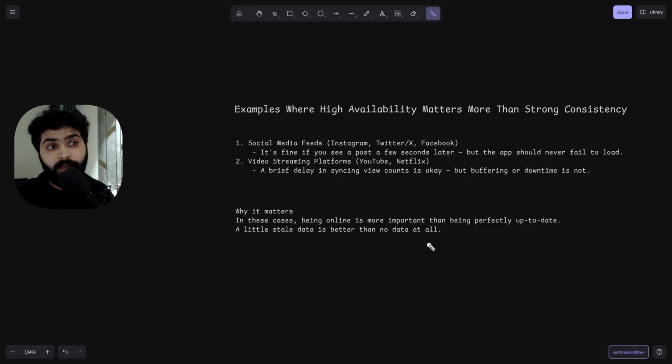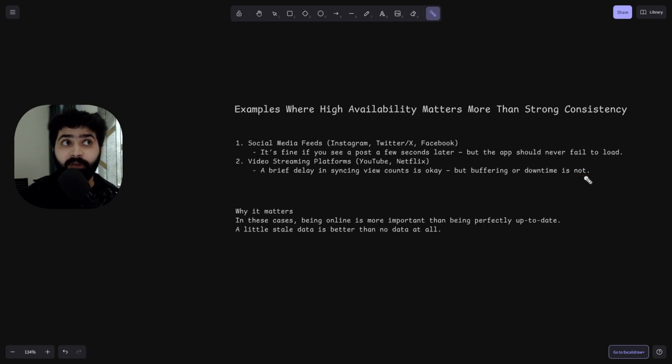It's like social media feeds, such as Instagram, Twitter, X or Facebook. It's fine if you see a post a few seconds later, but the app should never fail to load. It's okay if you are seeing an old profile picture, but the app should always be in a running state. And next are video streaming platforms like YouTube and Netflix. A brief delay in syncing the view count is okay, but buffering or downtime is not.